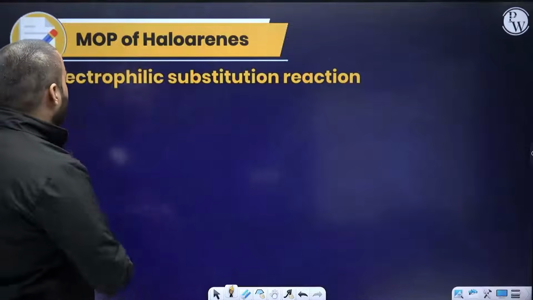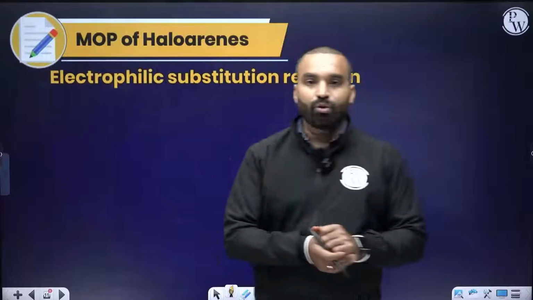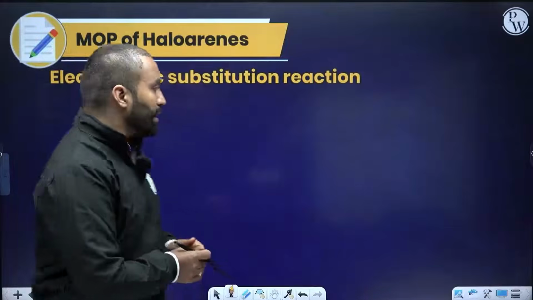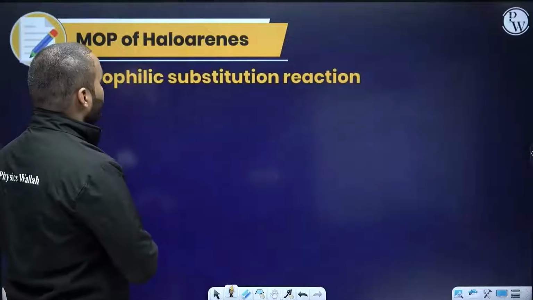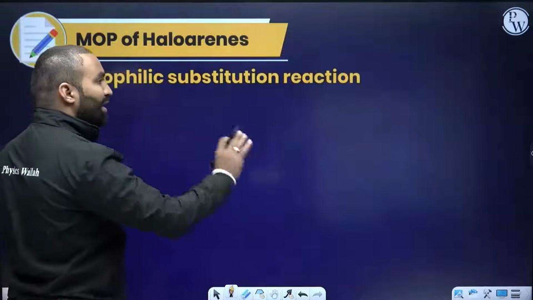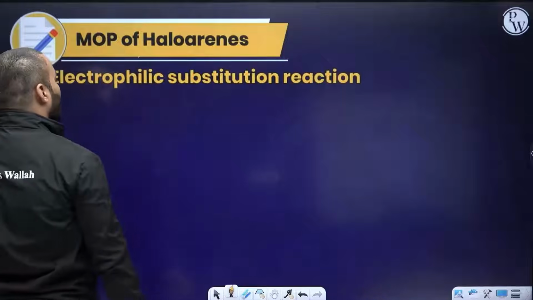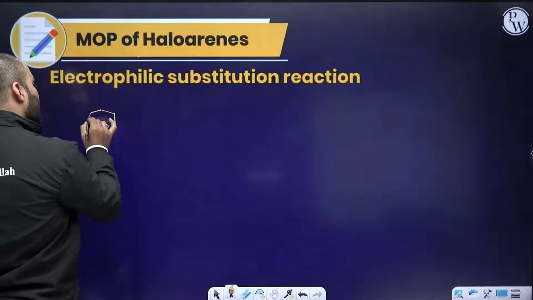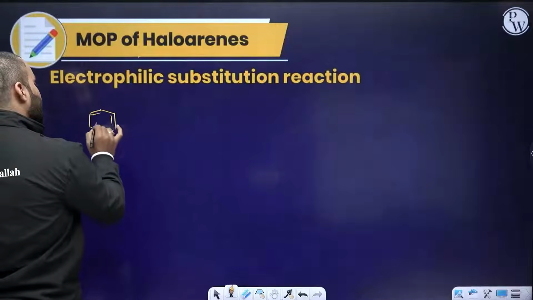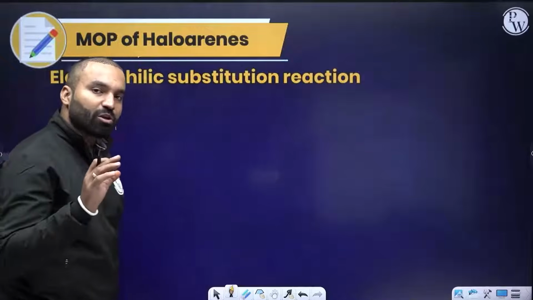Right, everybody? Now let's discuss the electrophilic substitution reaction. So we need to substitute the compound with the help of an electrophile. Which compounds? Arene compounds. So the preparation of haloalkane compounds is done. Let's discuss haloarenes now. Suppose I have a benzene ring which contains double bonds. As I already told you, carbon-carbon double bond containing species are also nucleophiles.